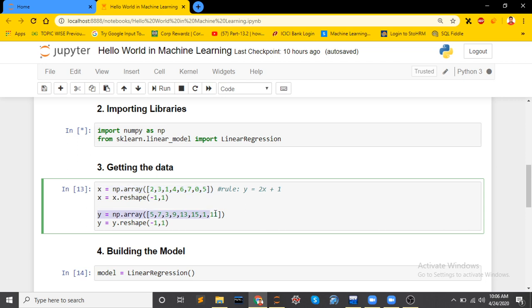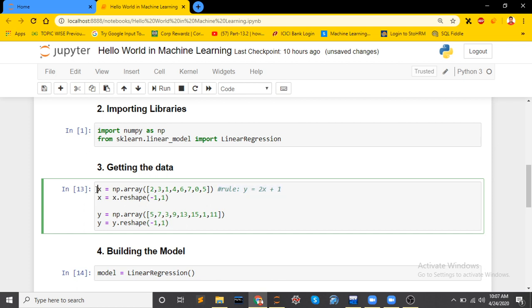Now pause the video for a few seconds and try to find out the relation between x and y. Fine, I hope many of you have got it. The relation between x and y is y equals 2x plus 1. If you multiply 2 by 2 plus 1, it becomes 5. If you multiply 3 by 2 plus 1, it becomes 7. Similarly 1, 3, 4, 9. So this is our rule: y equals 2x plus 1.